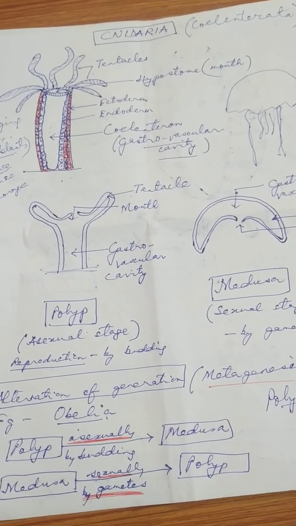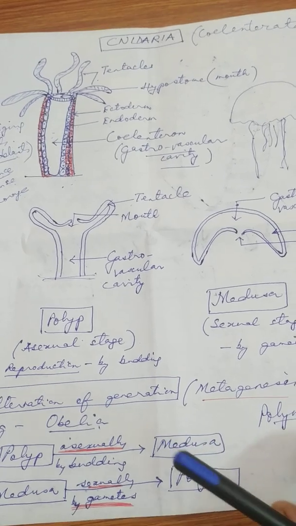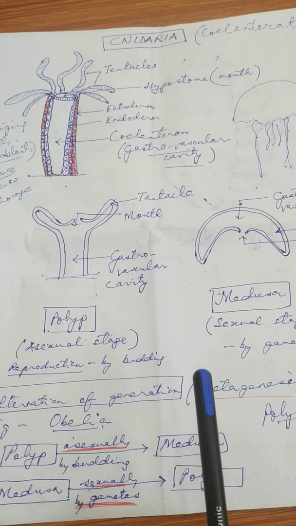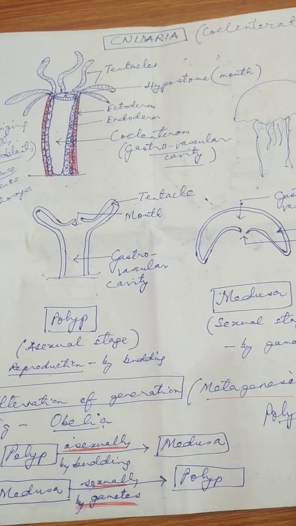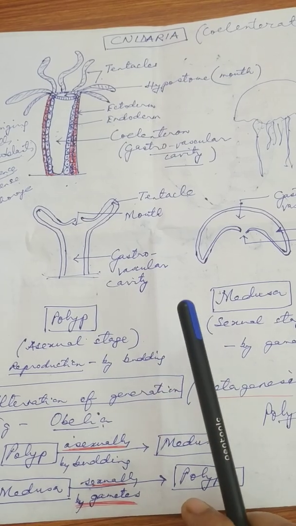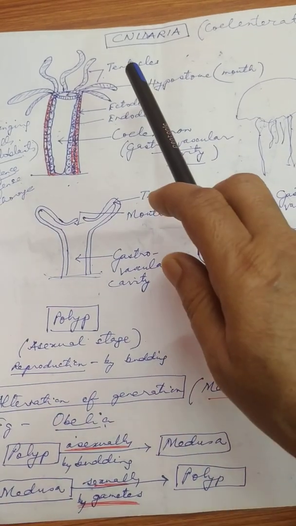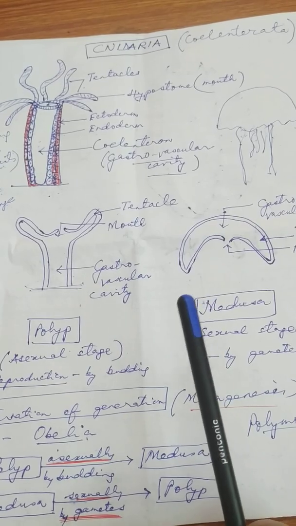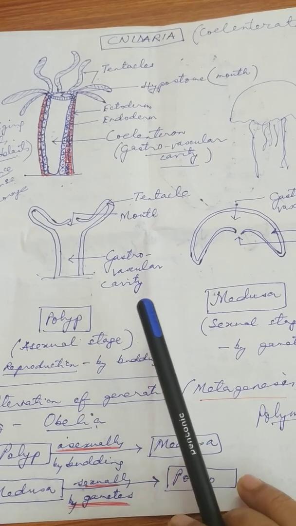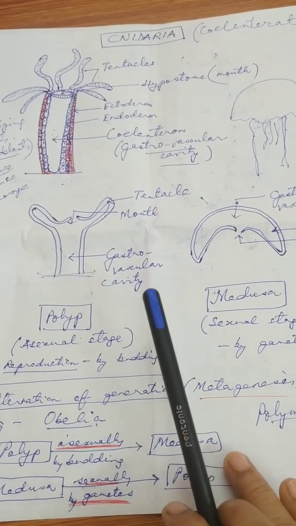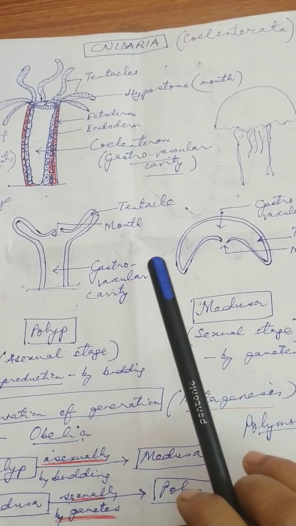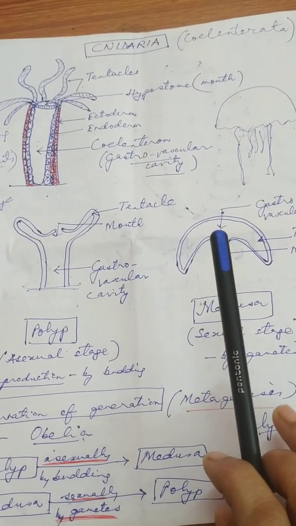Good morning, students. I have started with the description of different phyla of invertebrates. I have finished explaining the phylum Porifera. I have started with Cnidaria, and I have explained almost half of Cnidaria. I don't know how much you remember or how much you have followed, so let me just give you the gist about Cnidaria.